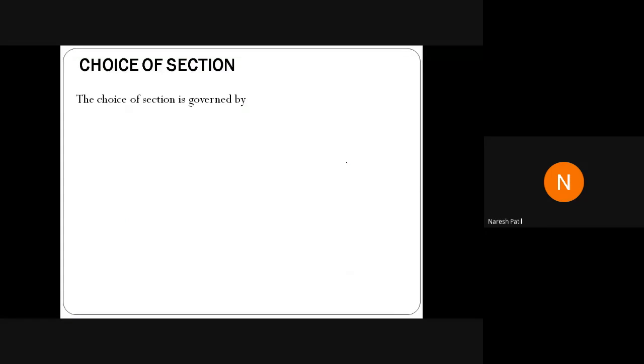Next, choice of the section. The choice of the section depends on the cross section area to resist force, the tensile force and the compression force. Then we have section modulus to resist bending. Section modulus mainly deals with bending. Then we have radius of gyration to provide rigidity.